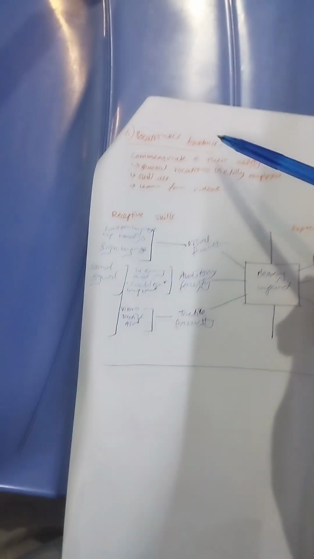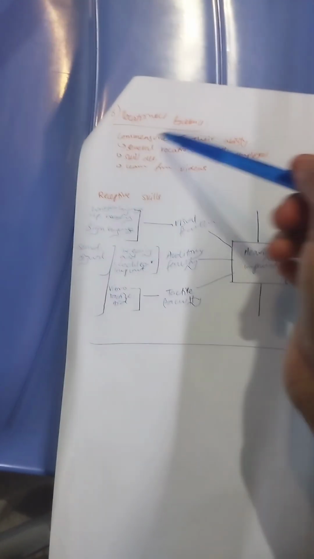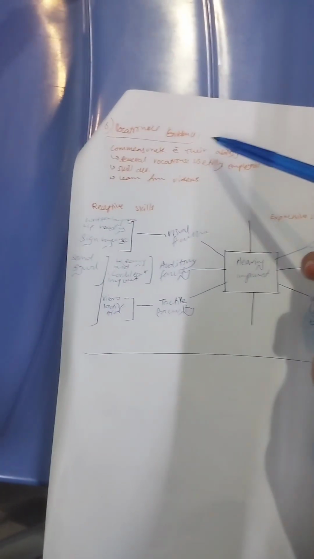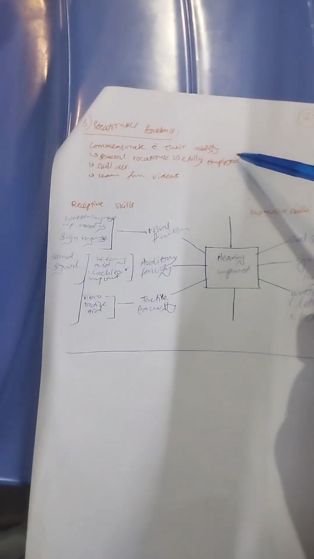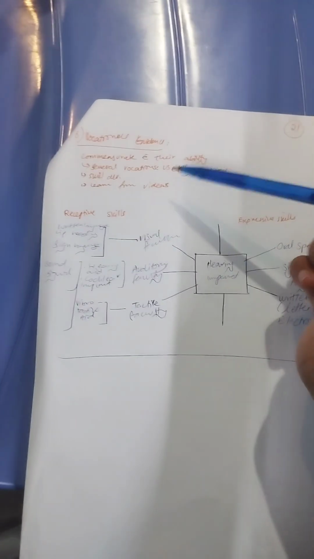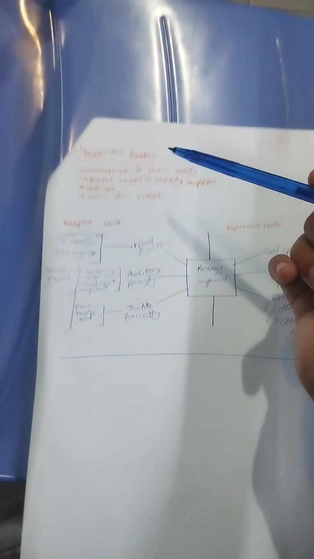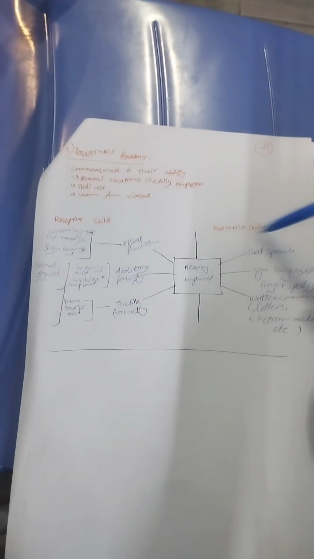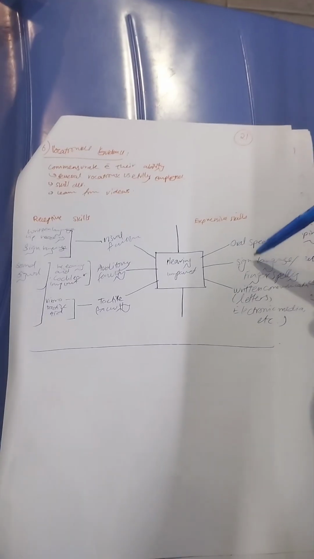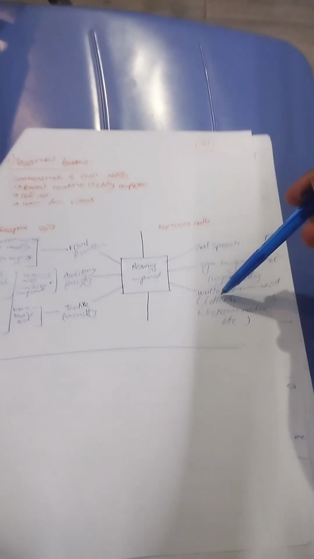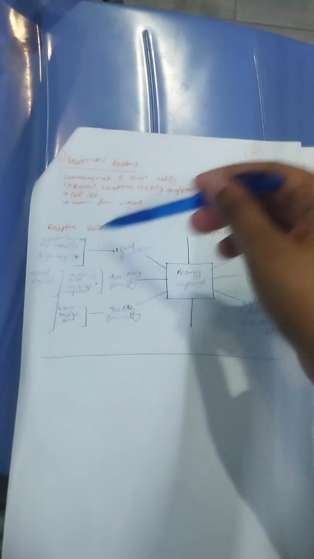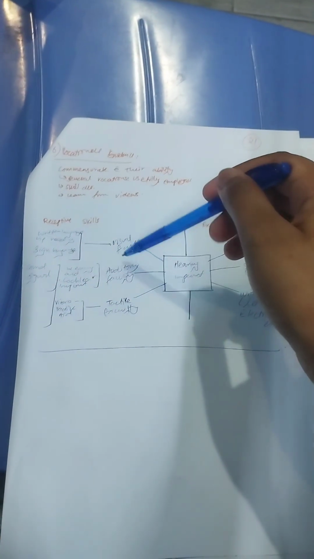Okay, now for vocational guidance. It has to be commensurate with their ability, and several vocations are available, usually employed on the basis of skill development. So they can also learn from videos. So receptive skills and expressive skills. Expressive includes oral, sign language, finger spelling, written communication, letters and electronic media. And receptive includes visual, auditory and tactile.